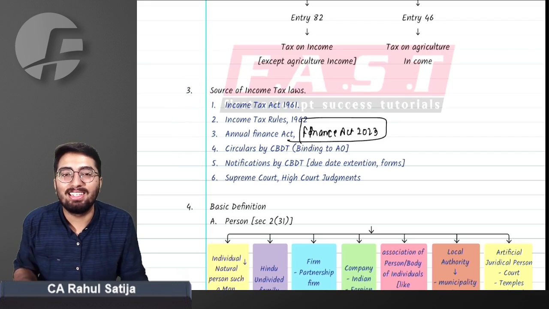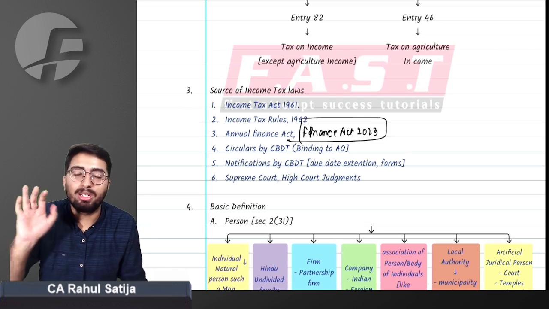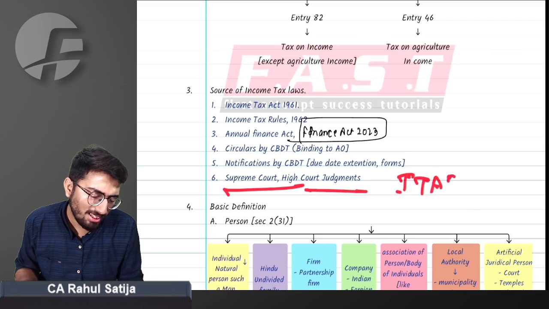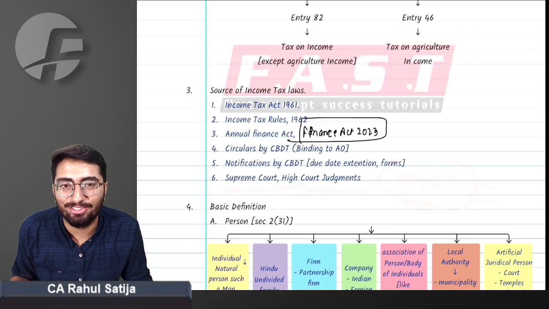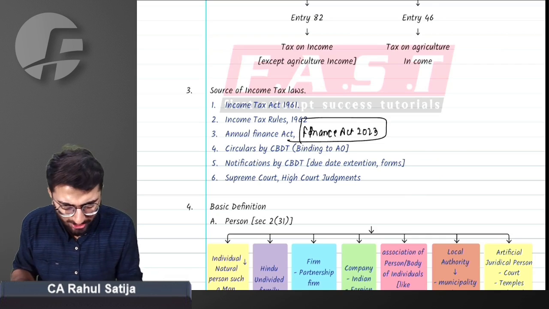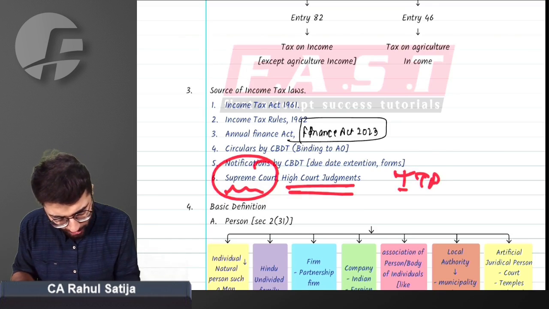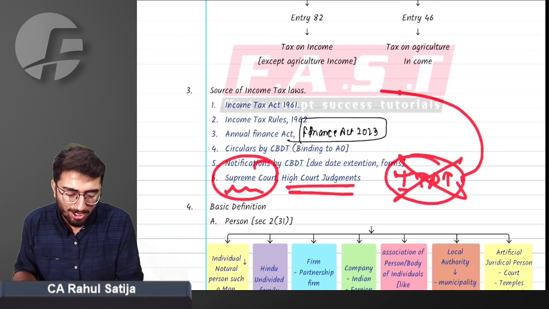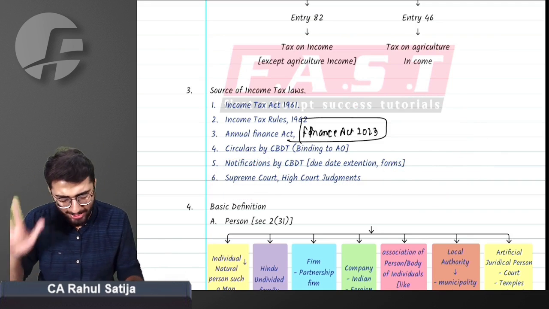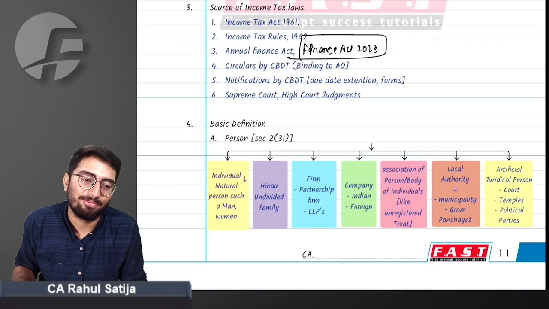And last but not the least, judgments given by various appellate authorities like Supreme Court, like High Court, like ITAT. These judgments also form part of your direct tax laws. And for that matter, you need to study only Supreme Court judgments and High Court judgments. There are no ITAT judgments in your syllabus. You need not study any such. Did you get that? Yes, sir. We did understand what you are trying to say.